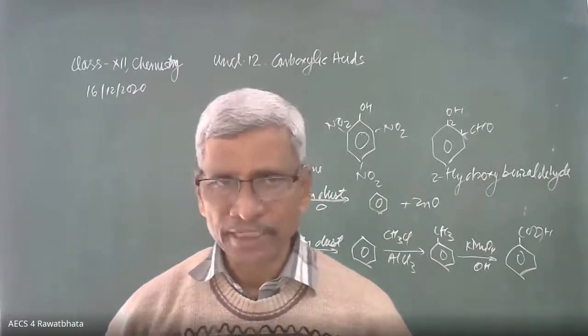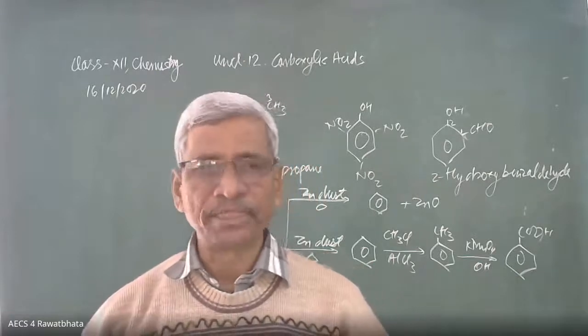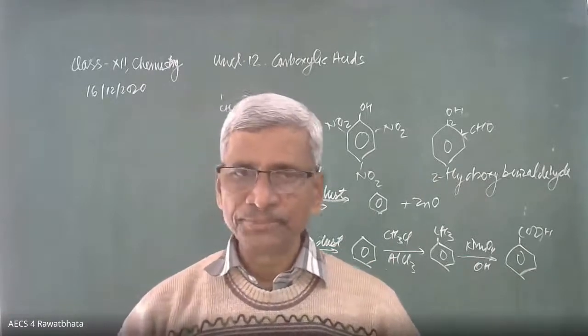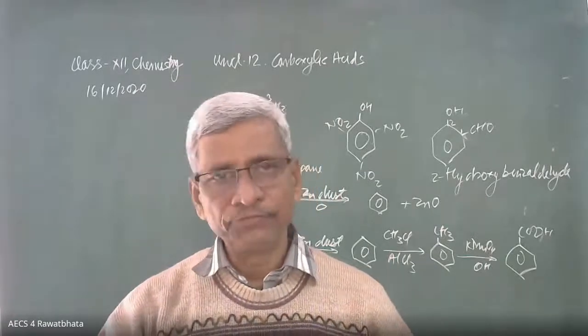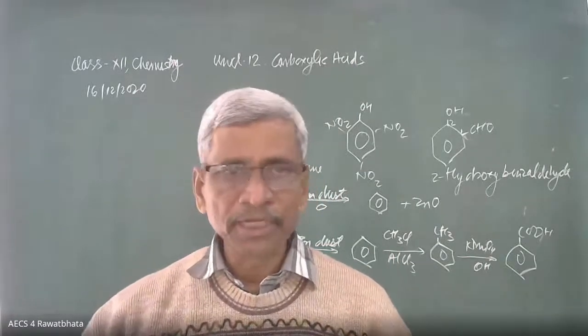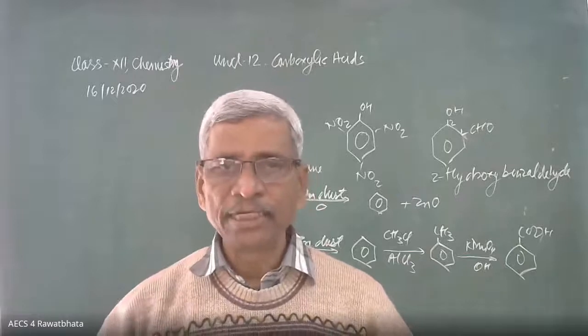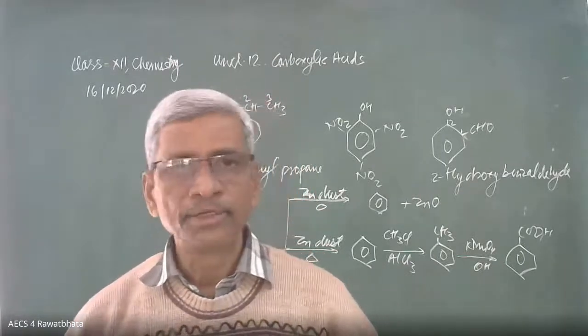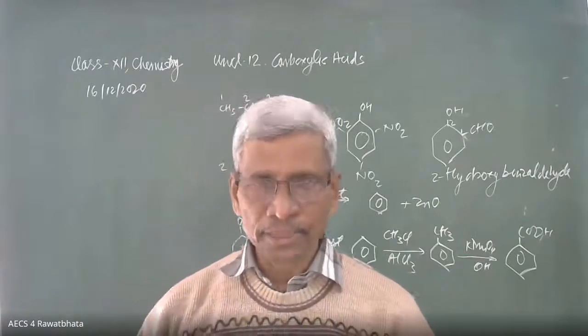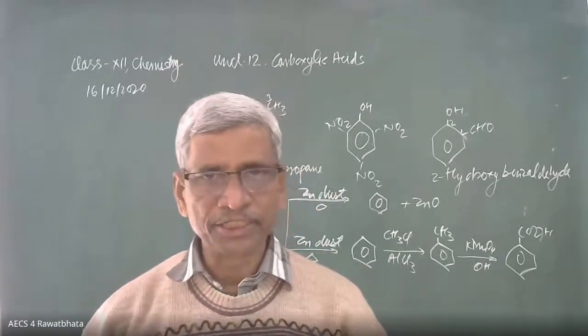So these are the two examples of coupling reaction. In both, benzene diazonium chloride is involved. It combines with phenol to give a coupling product, azo dye. It may combine with aniline to form the yellow dye. That is the coupling reaction.